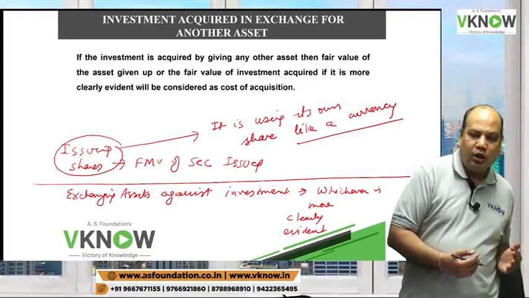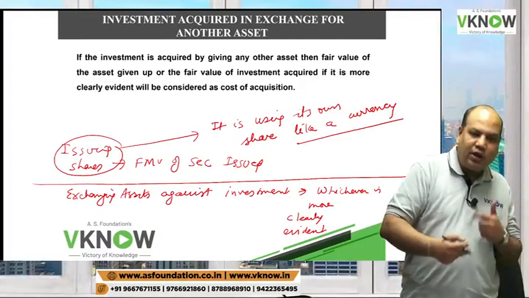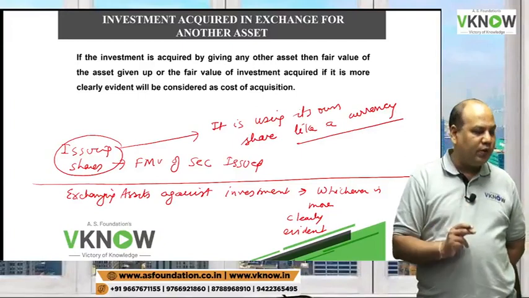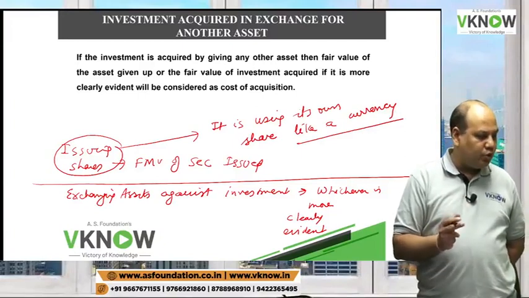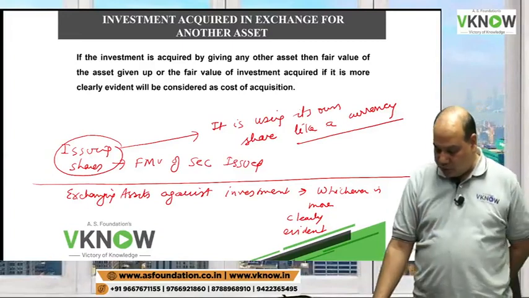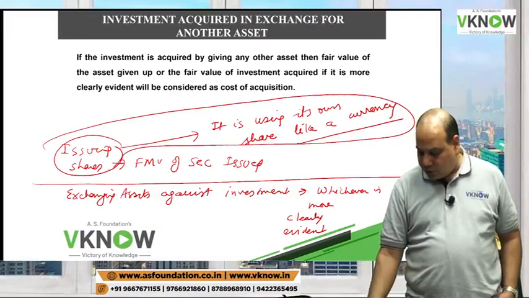What do I do? I issue shares to you. I'm using my company share as a currency to make the payment. So therefore they say that you use the fair value of your share, which you are more or less using like a currency. Although that logic is not given anywhere, that is how it is.